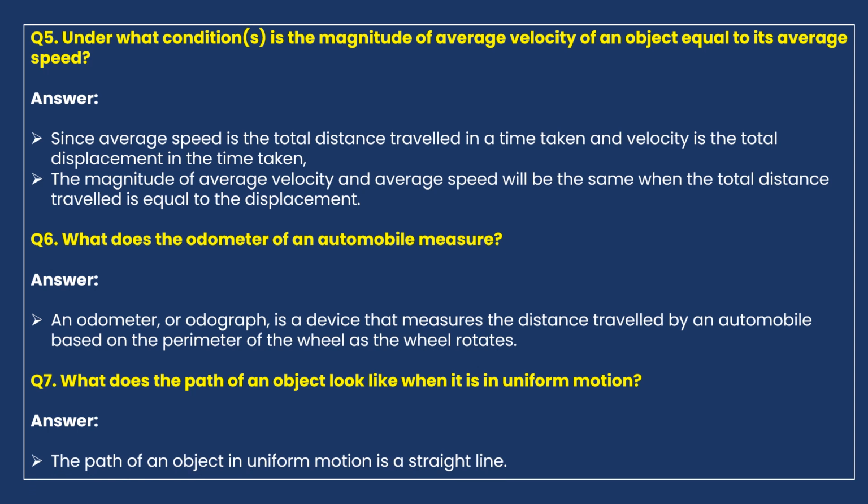The path of an object in uniform motion is a straight line. That means if the graph is a straight line, that indicates the object is moving with uniform speed. If the slope is not straight, if it is curved, we can understand that the object is moving in non-uniform motion. Right?